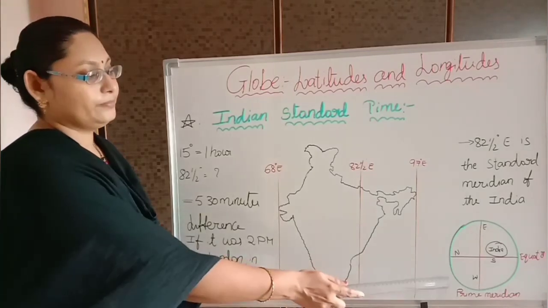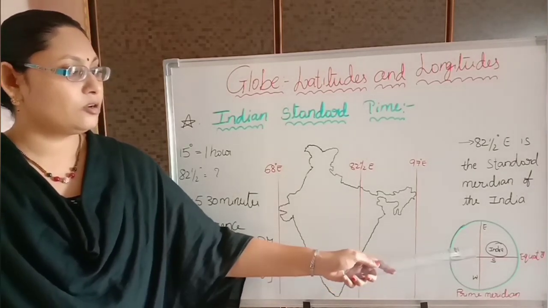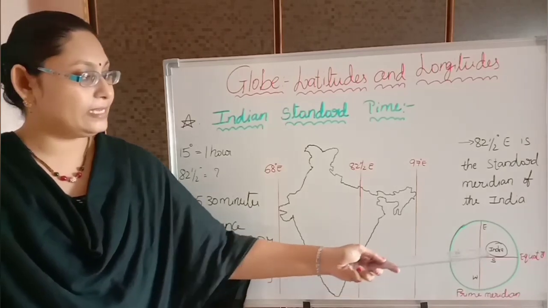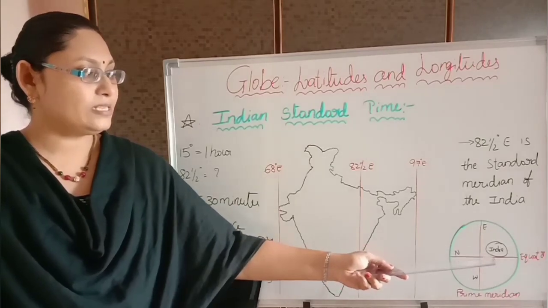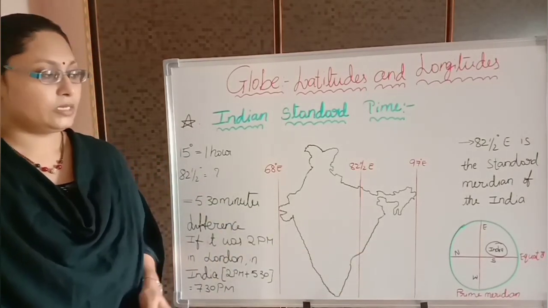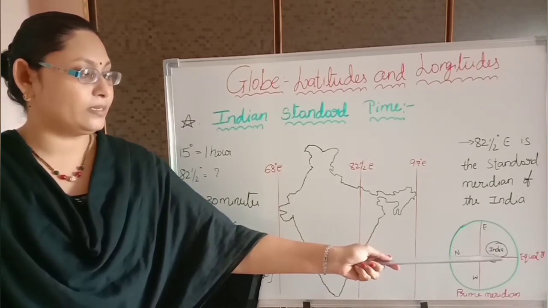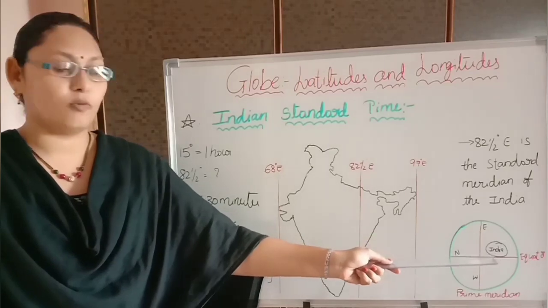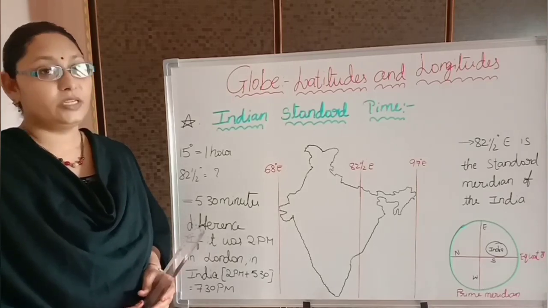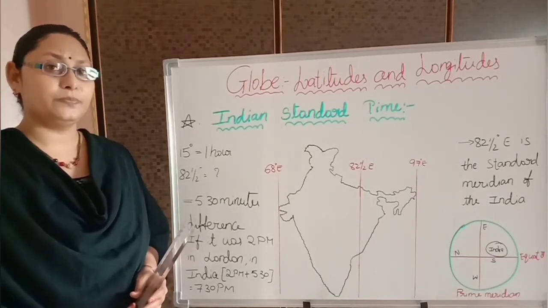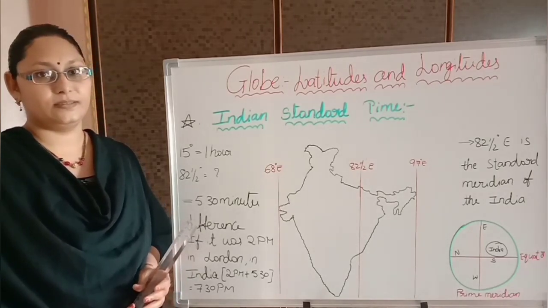So observe here. India lies on the north side of the equator and the east side of the Prime Meridian. So it lies in the northeastern hemisphere of the globe. Observe here, north side and east side of the prime meridian. So since it lies on the east side of the prime meridian, we need to subtract or add the time? Absolutely, we need to add the time to the prime meridian.